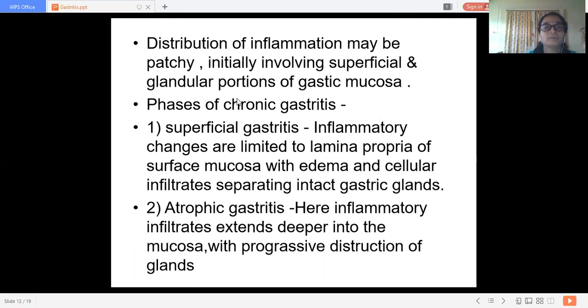Now, phases of chronic gastritis. There are three phases. Superficial gastritis: inflammatory changes are limited to the lamina propria of the surface mucosa, with edema and cellular infiltrates separating intact gastric glands.